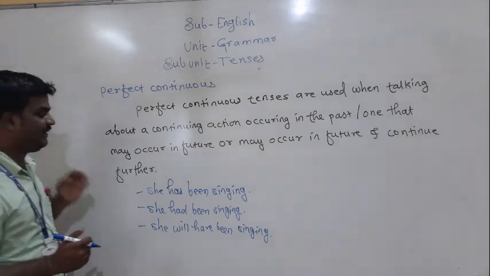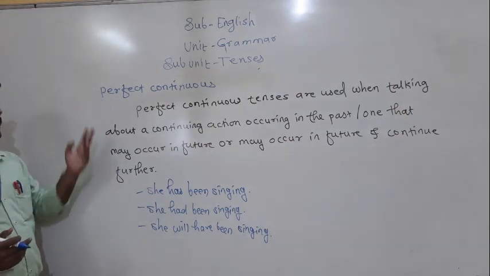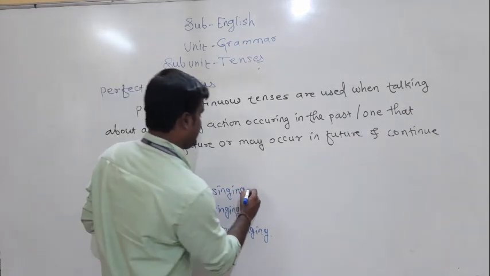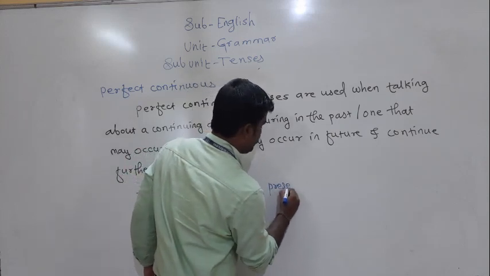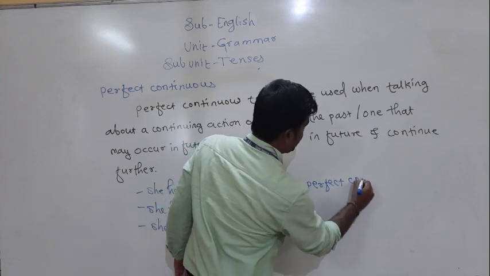Friends, here I have given certain examples. With these examples, we are getting three different parts of the perfect continuous form of the tense. That is, she has been singing. She has been singing. It is a present perfect continuous tense.